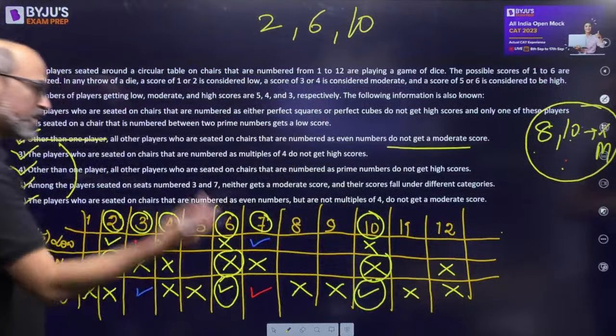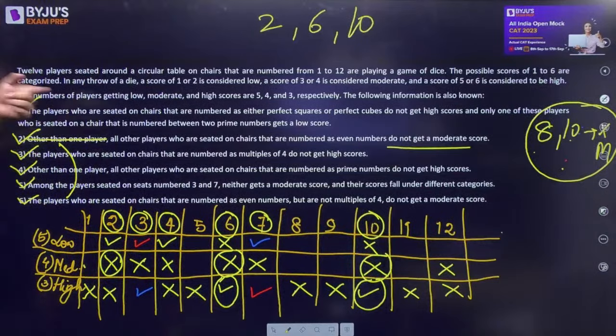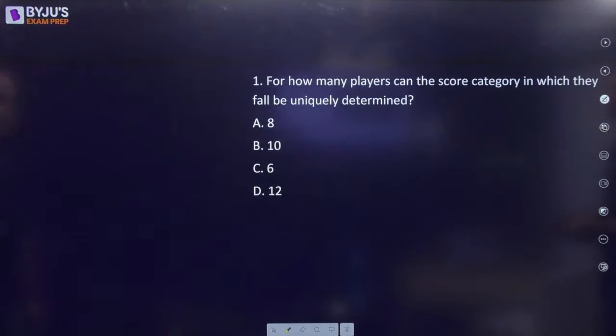Okay, so questions will keep coming, we will solve as we go. Okay, so let's move to the questions. For how many players can the score category in which they fall be uniquely determined? So let's go back to the earlier part.